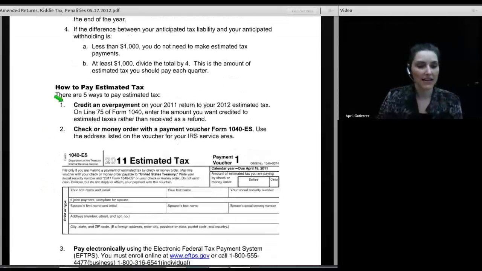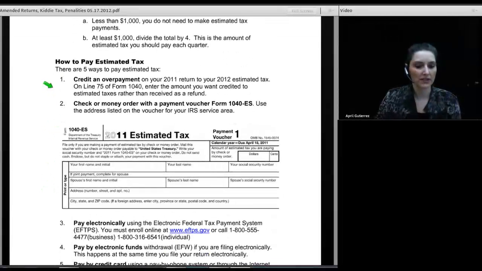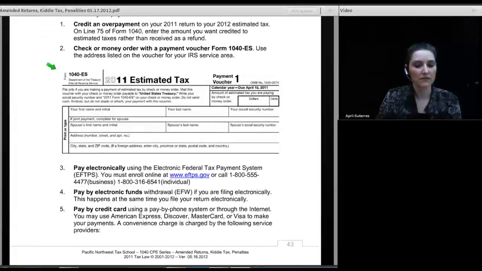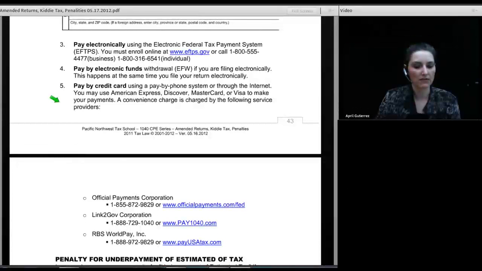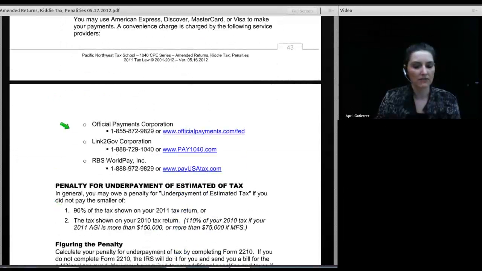How do you make estimated tax payments? Well, there are 5 different ways to do it. One is to credit an overpayment. So your 2011 tax return shows a refund. You can have that refund applied towards estimated taxes for the coming year. The other is to mail in Form 1040-ES, like the one you see here, with money. The next is to pay electronically using EFTPS. The next one is to do electronic funds withdrawal from your account, and the 5th way is, of course, to pay by credit card. If you pay by credit card, they will charge you a fee.